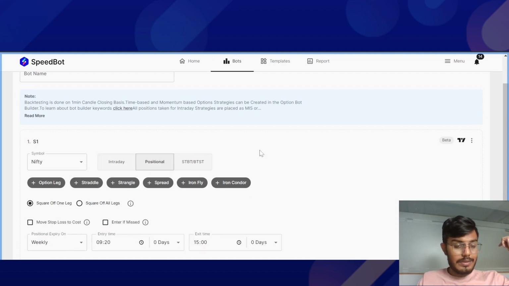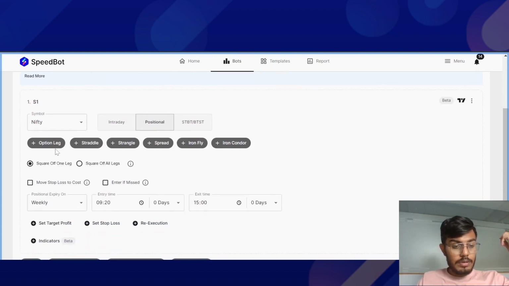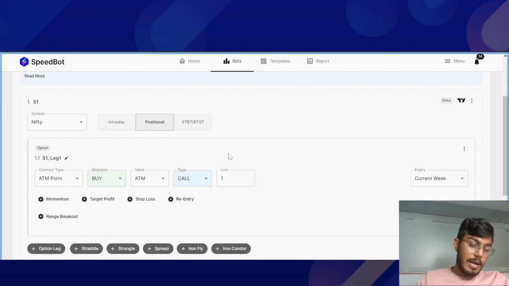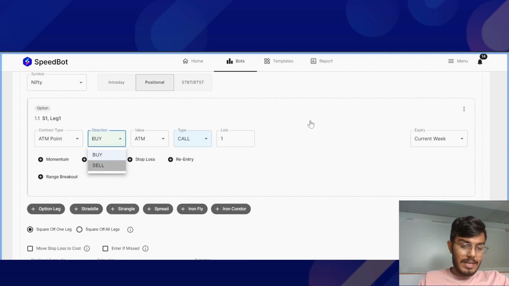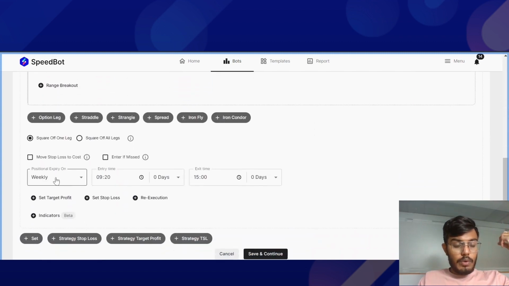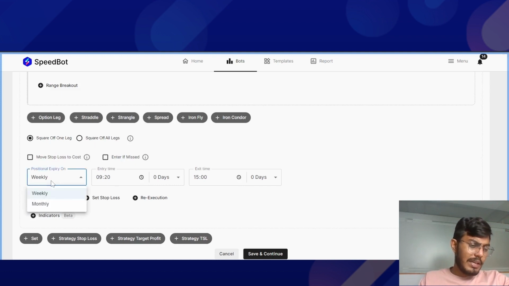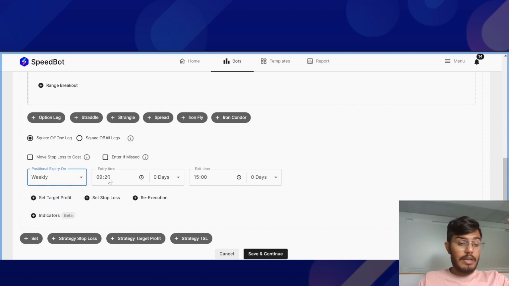So over here you can just select the positional feature and whatever leg you'd like to add, right? It could be an option buying or option selling strategy. And over here you are able to see the positional feature down here, where you can set the positional conditions on a weekly or monthly basis. You can define the entry time of the bot, when you'd like to take the entries. And on the right hand side, you are able to see the days for the entry and the exit.